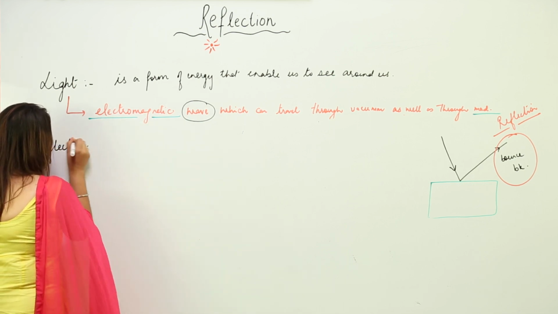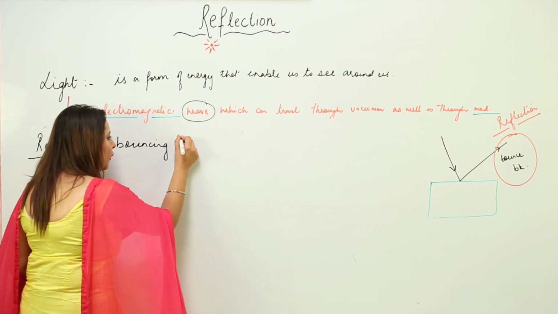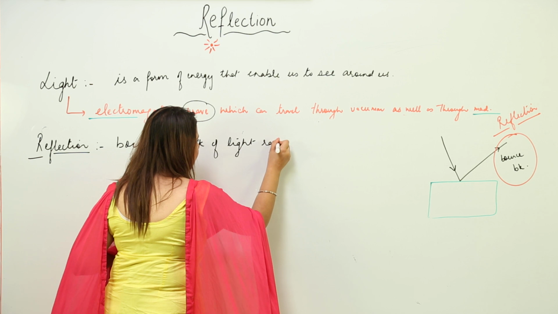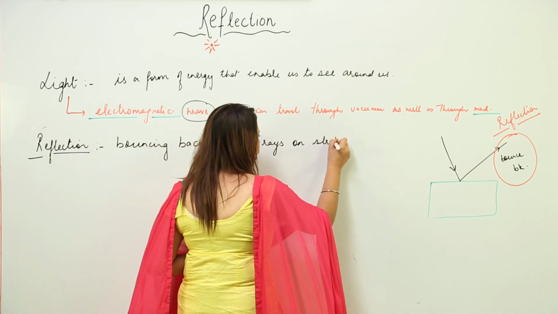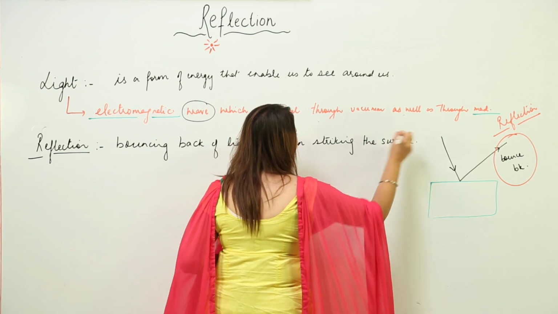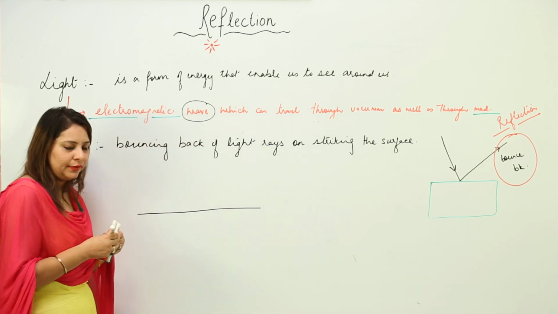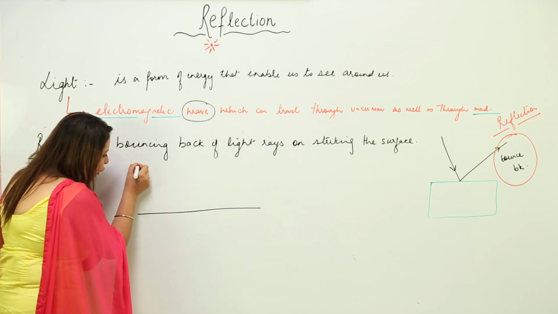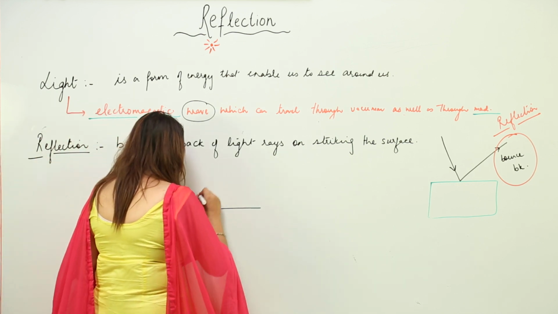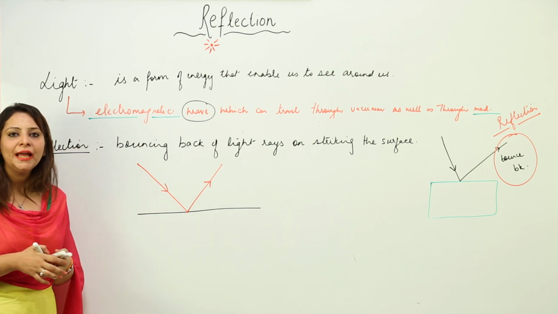Now we are in a position to define reflection. It is the bouncing back of light rays on striking the surface. Suppose this is my surface, any surface, and light falls on it. What happens when it falls? It just gets bounced back. So this phenomenon is called reflection.